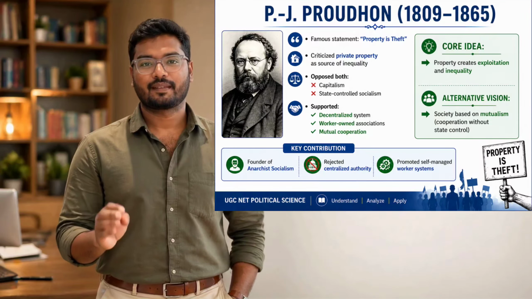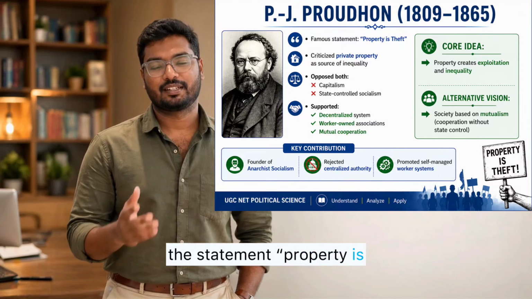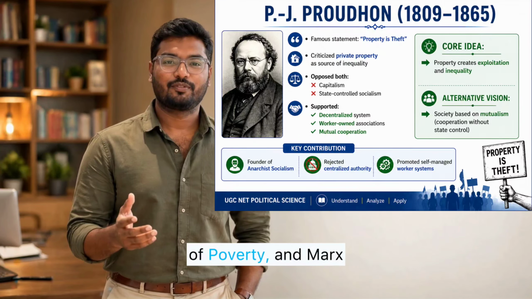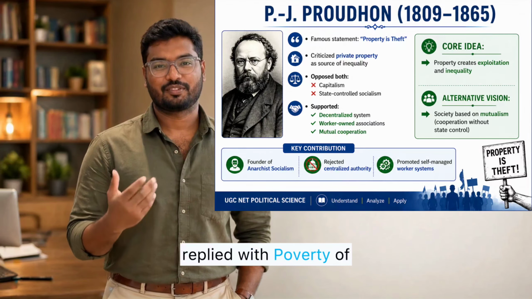Fourth, Proudhon. He is famous for the statement, property is theft. He wrote Philosophy of Poverty, and Marx replied with Poverty of Philosophy.